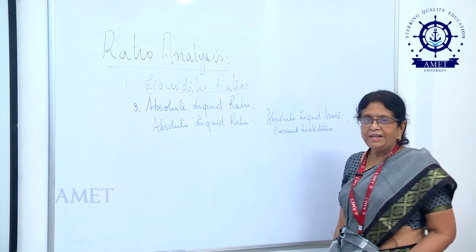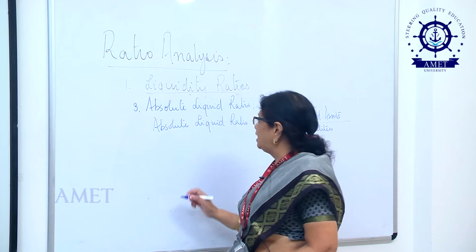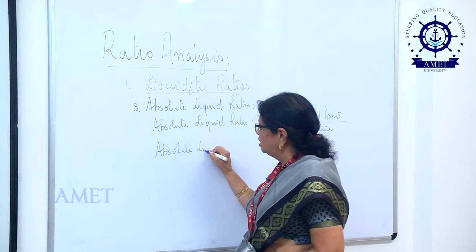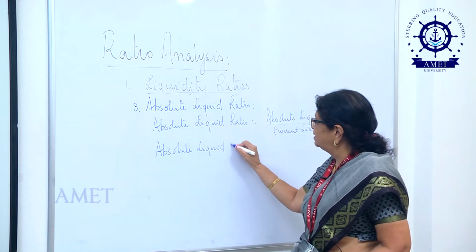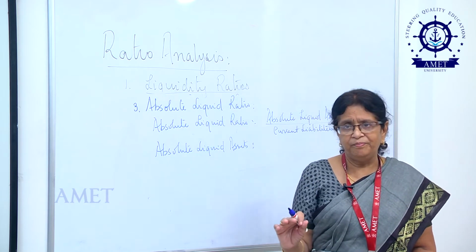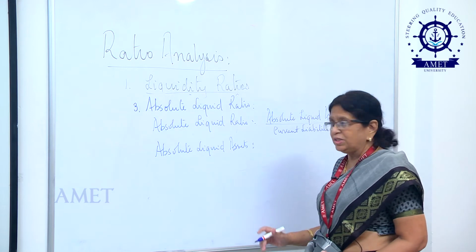Now, that takes me to the question: what is meant by absolute liquid assets? Absolute liquid assets would constitute those assets which are in a form where you can very easily convert them back into cash.